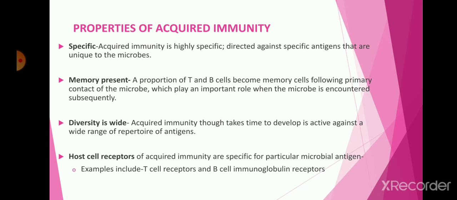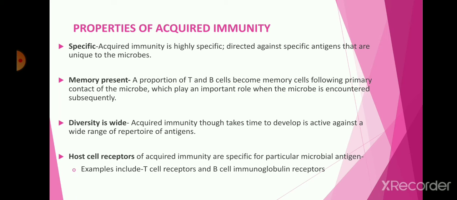Next point, that is host cell receptors of acquired immunity are specific for the microbial antigen. So basically these host cell receptors of acquired immunity are specific for the particular microbial antigen. We know that many antibodies are produced by the B cells in acquired immunity.